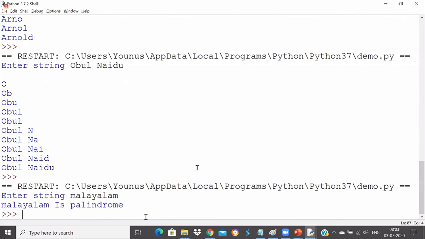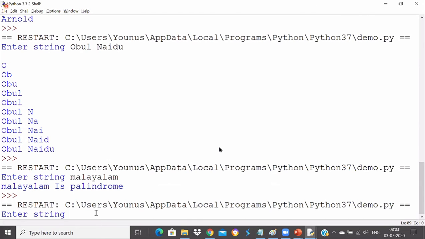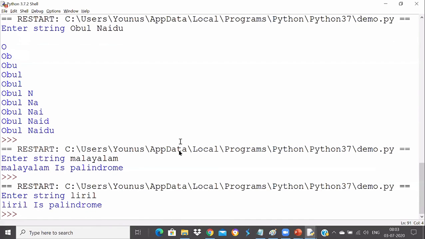So now if I print it, it says Malayalam is palindrome, because if you reverse it, it still prints Malayalam. Okay, so it's a palindrome now. If I just check madam, obviously it will say palindrome. Is Liril a palindrome? Yes. Okay, Liril is a palindrome because if you reverse it, you'll get the same thing.